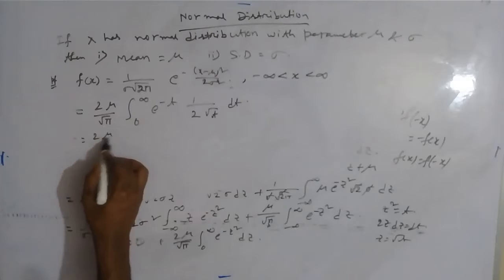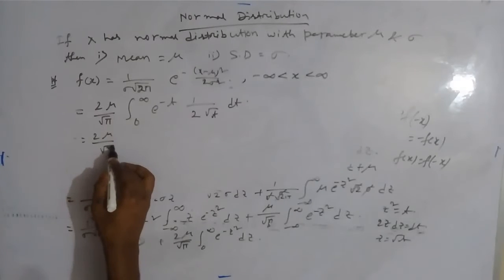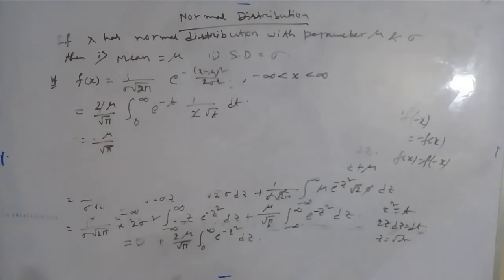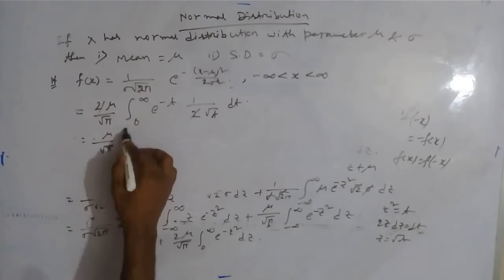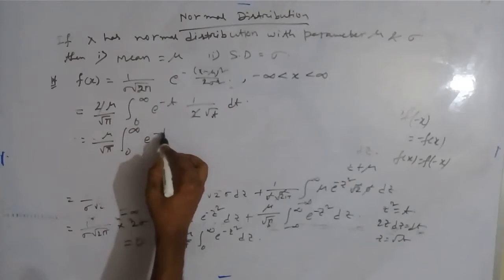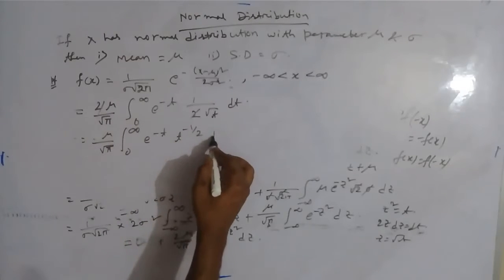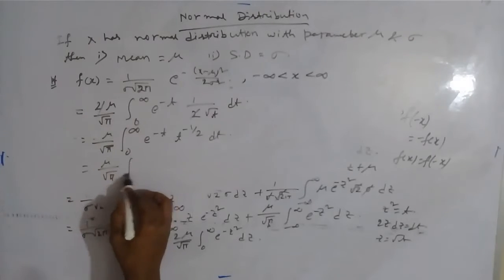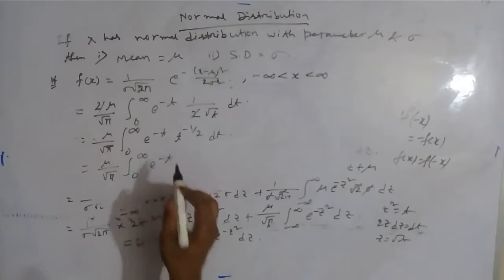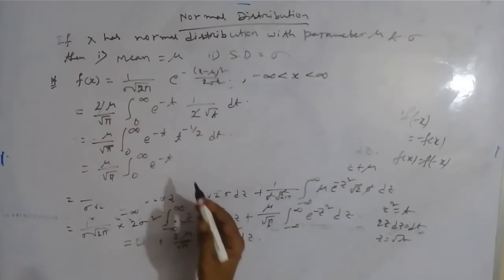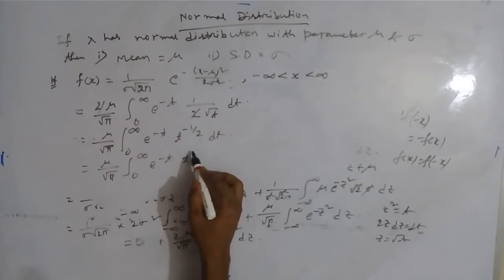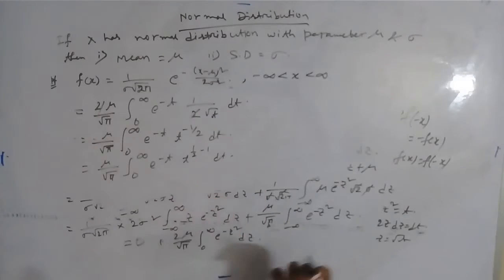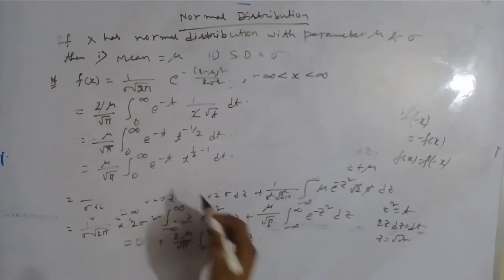So it will be 2 mu by root pi, and 2 is cancelled out. So mu by root pi, integral from 0 to infinity of e to the power minus t, t to the power minus half dt. Now t to the power minus half can be written as t to the power half minus 1, and this is in the form of the gamma function, where n is half.